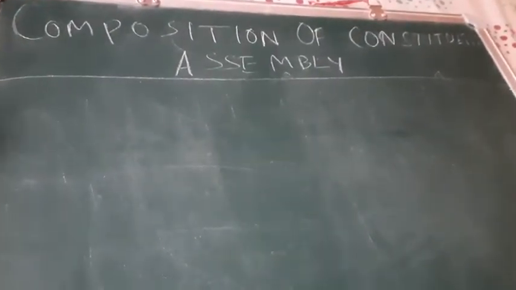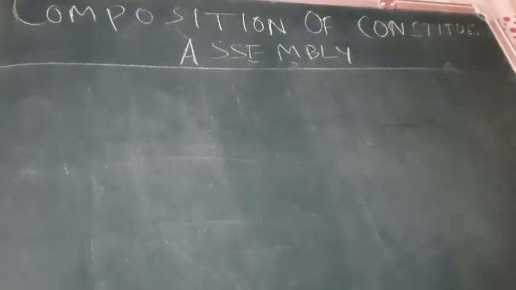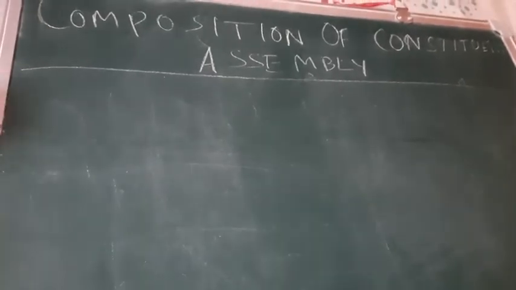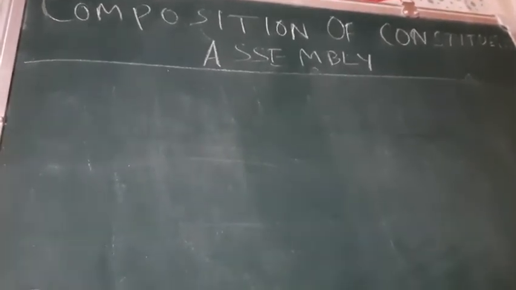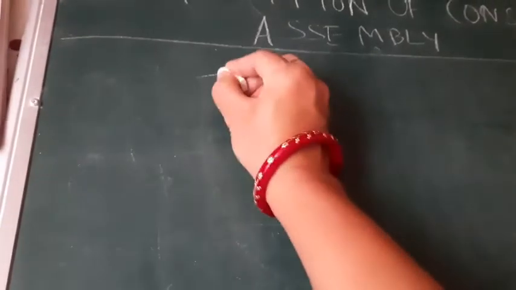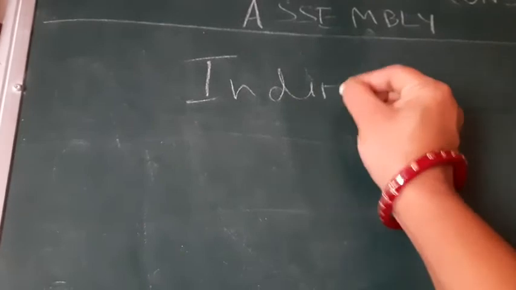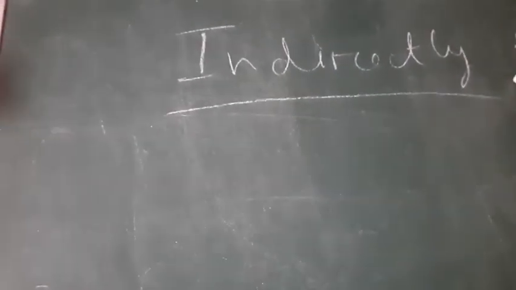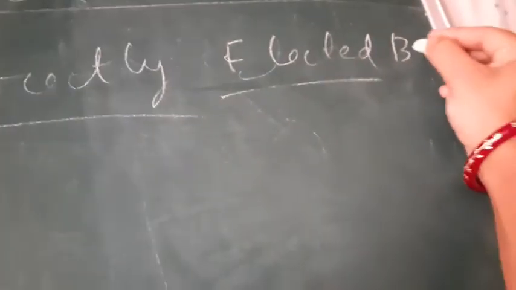Directly elected means the citizens of India did not participate in electing the members of Constituent Assembly. The citizens were not directly involved, but indirectly. How? Constituent Assembly was an indirectly elected body.